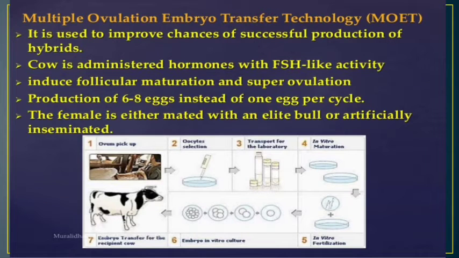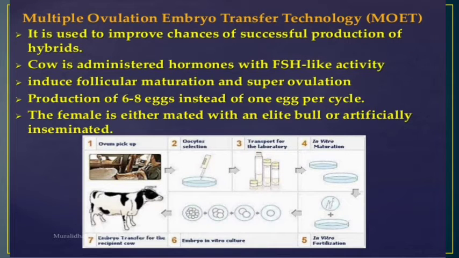Before this, let me tell you something: in all the females, the cattle, all the organisms, there is a cycle called the menstrual cycle. In some organisms it is called the oestrous cycle.